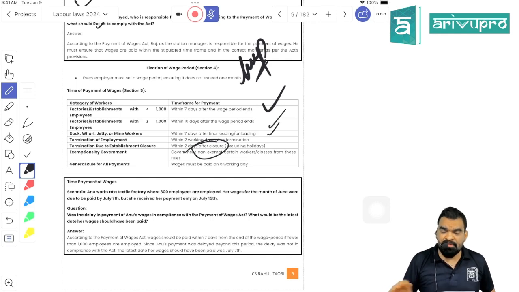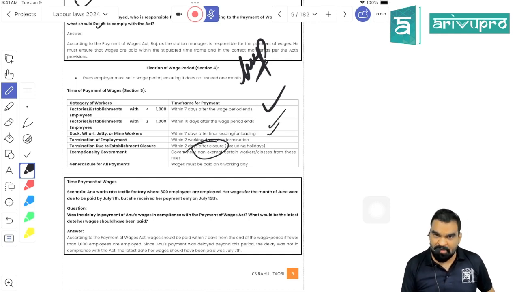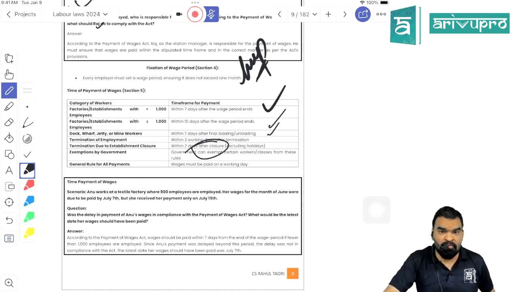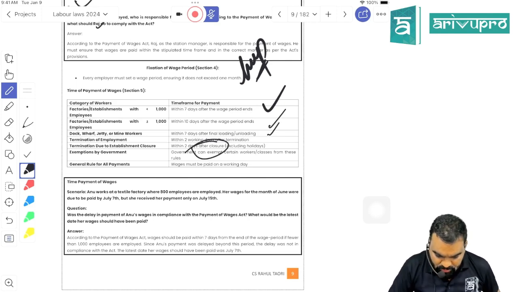So remember, when we are talking about 7 days, 10 days, in those cases all days are being included, working and non-working days. But when it comes to termination payment, it needs to be made within the period of 2 working days. It is not within the period of 2 days, it is within the period of two working days. So if the employee has been fired on Friday, he'll get the payment by Tuesday, because Saturday and Sunday become non-working days. Got my point, students? Is it clear?